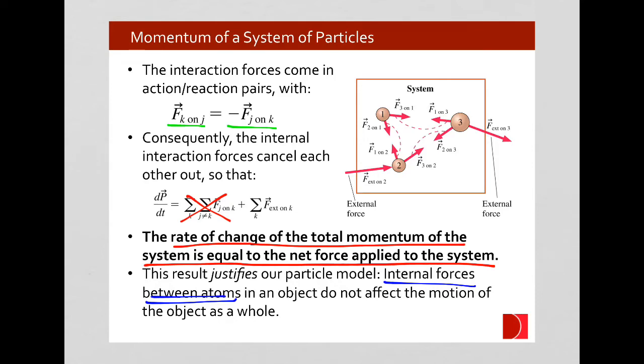If you push on an object, really you're pushing on a few atoms, and then that force ripples out through the rest of the object as the atoms apply the force to other atoms, which apply the force to other atoms, until you're applying a force to the entire object. But only your external force is affecting the motion of the object. The individual atomic bonds are all internal forces, and they don't change or affect the motion of the object.